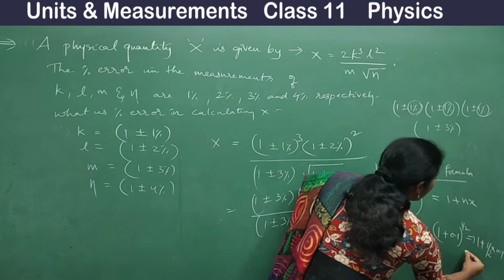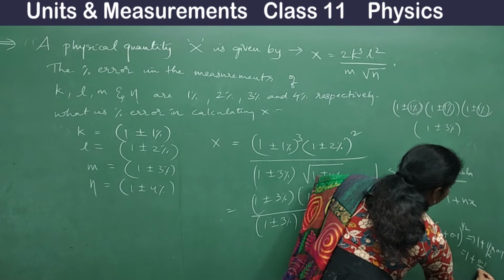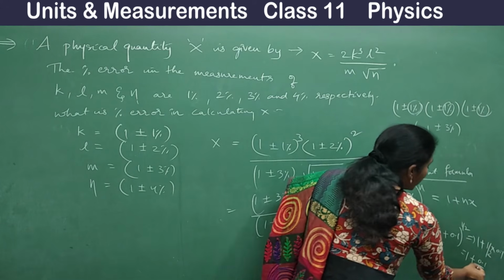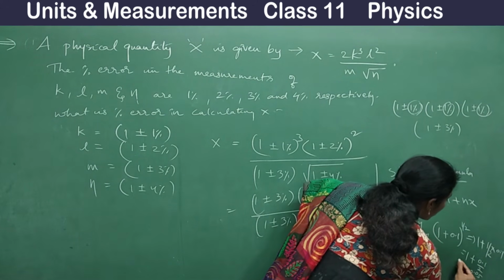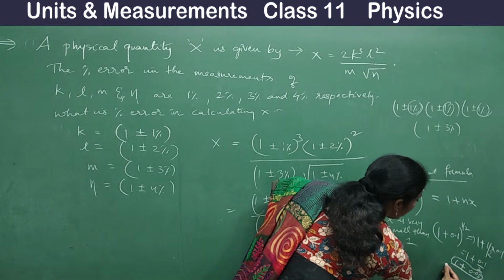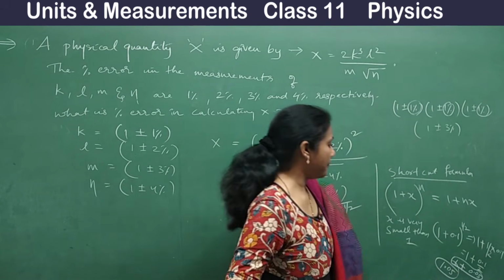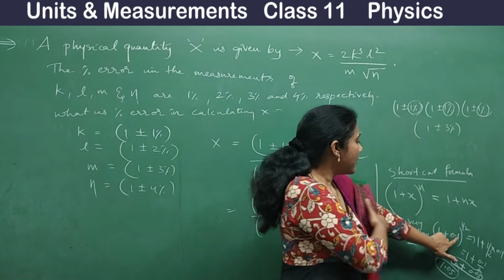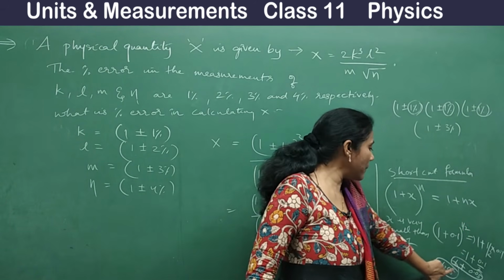So your answer will be 1 + 0.1/2. How much is 0.1/2? 0.05. So 1 + 0.05, your answer would be 1.05. So (1 + 0.1) to the power half, the answer is 1.05.